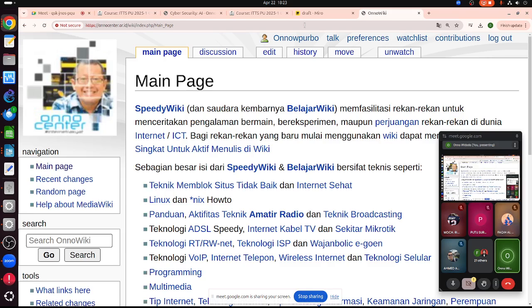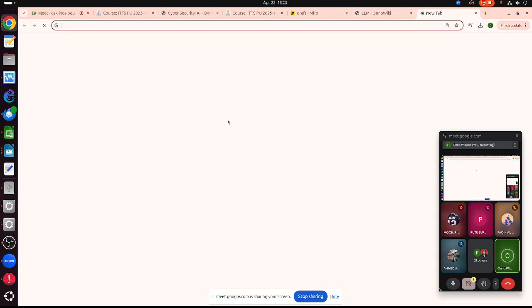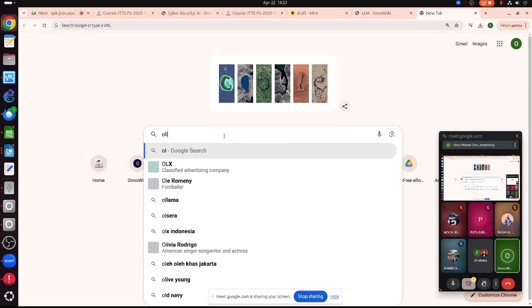There is an API on ChatGPT where we can send prompt requests, or we can do it manually by hand also, but it becomes so slow if we send it by hand. So for running Ollama, we can do something like this, or you can search for Ollama on the internet.